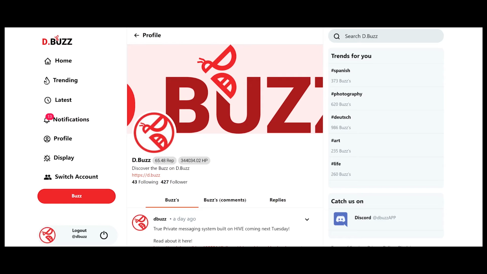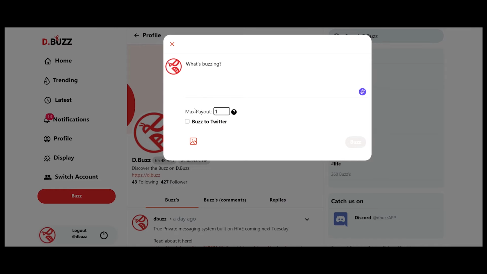Today we're going to talk about the max payout feature. If you go to make a new buzz, you'll see the max payout set to 1. This 1 is for 1 HBD, that is 1 Hive Backed Dollar. 1 is the default setting for the maximum payout. You do have the option, however, to change it to any setting that you wish. Simply by clicking up and down on the arrows, you can set it to any number that you want.